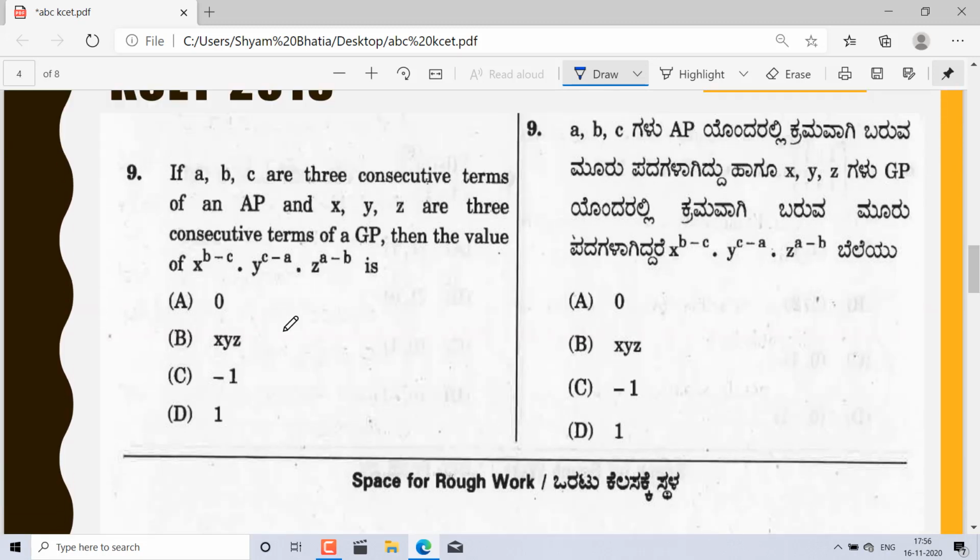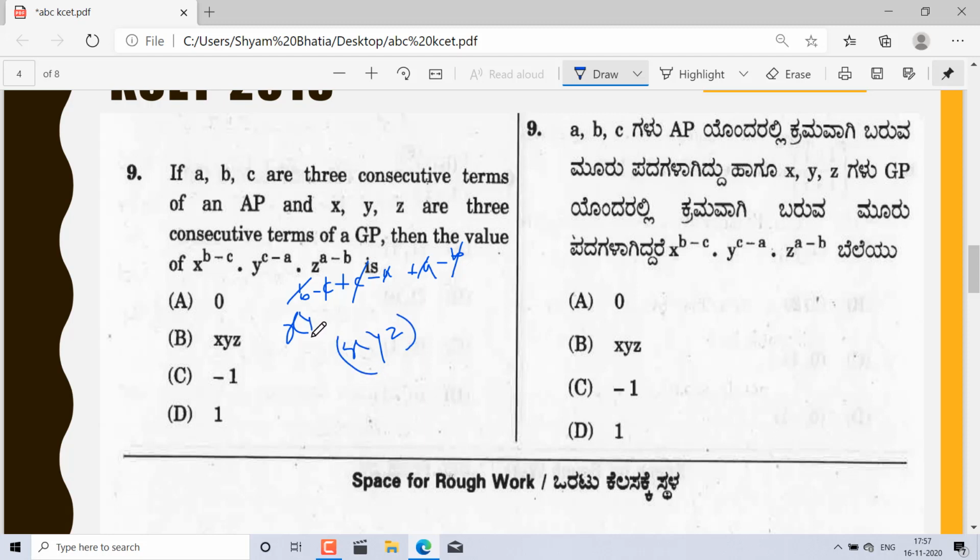And here it is, the very simplest question, you can say. Nothing but b minus c, and on equal basis the powers can be added. So b minus c, c minus a, whatever the relation between. But if it doesn't exist, then what you can write here is nothing but: b cancels out, plus a cancels out, 0 0 cancels out. So x, y and z all will be multiplied.